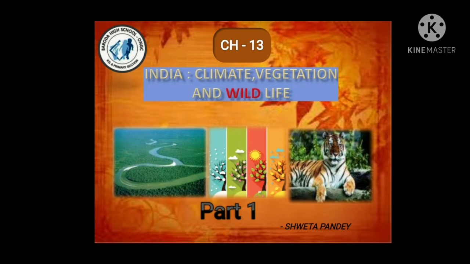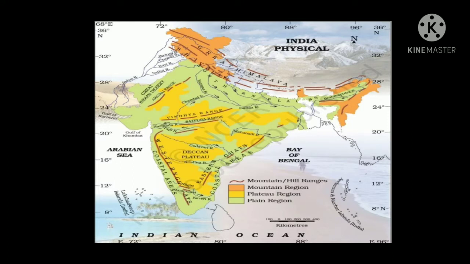So let's start. As we all know, India is a country of diversity. India is also a country of vast geographical area, and at the same time, it has geographical diversity also. This diversity amazes us. The high peaks of the Himalayan mountain range in the north are snow covered throughout the year.